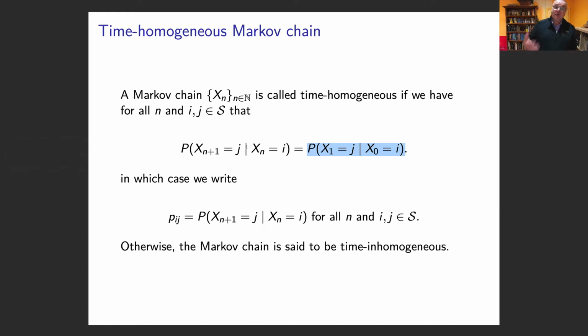We don't say, oh, I've been going for 20 times or 30 times or 40 times. The probability of going from state i to state j in a single step is the same whatever time I look at it. To make that nice and easy, we will just call that Pij, which is the probability of going from state i to state j in a single time step. If you don't have that property, we call it time inhomogeneous. If you do have the property, we call it time homogeneous.